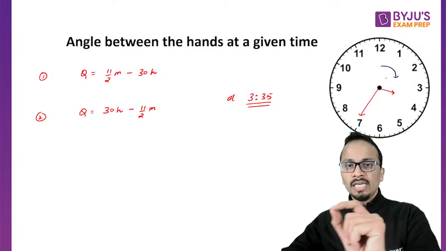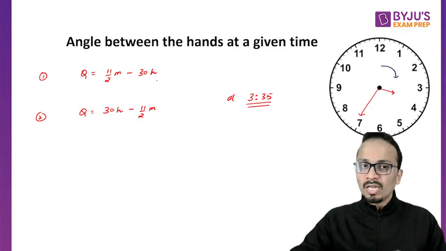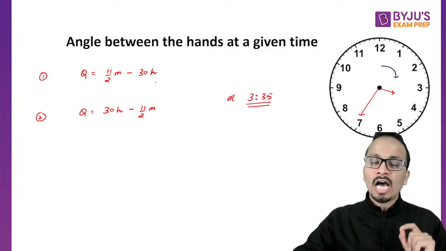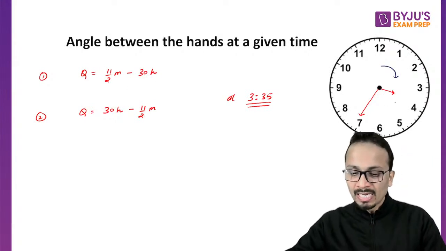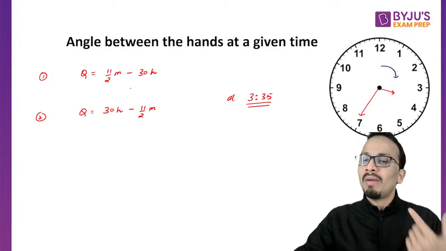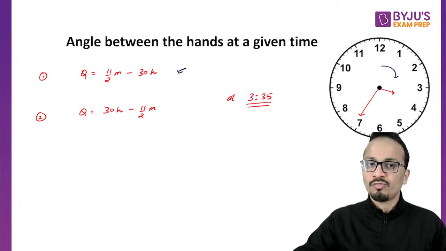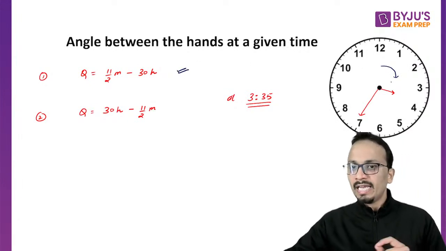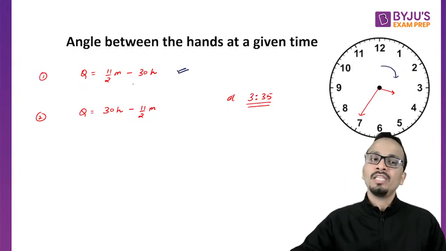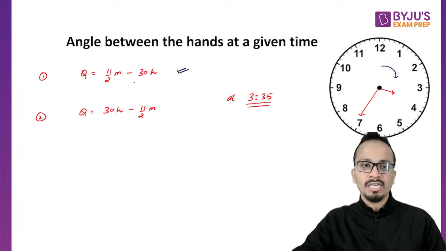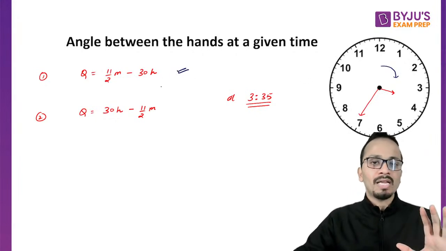So in the figure, the hour hand comes first. The formula that you will be using is the one in which the hour hand comes later. In the figure, H comes first, so in the formula H should come later. So for this particular case, I will use the first formula. In the figure, H is coming before M, the hour hand is coming before the minute hand. In the formula, the hour hand should come after the minute hand. So the completely opposite of what is in the figure will be used when you are applying the formula.